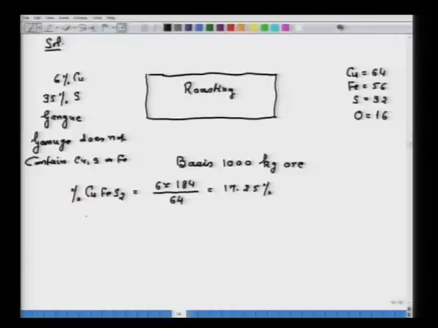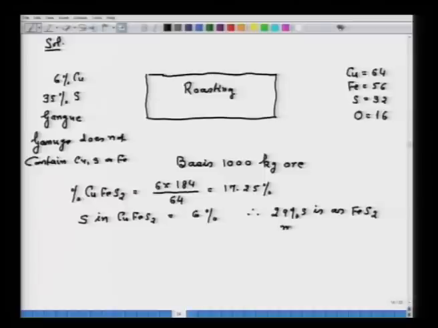Now, we have to find out sulfur in CuFeS2, and then the remaining 29% sulfur is as FeS2 mineral.